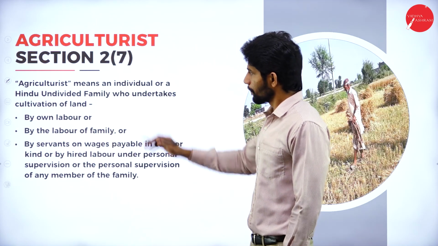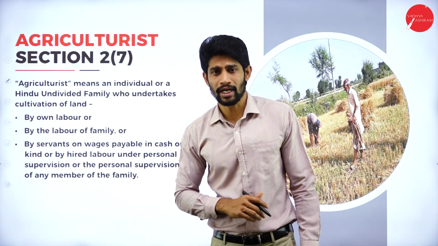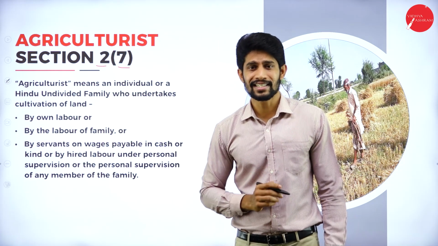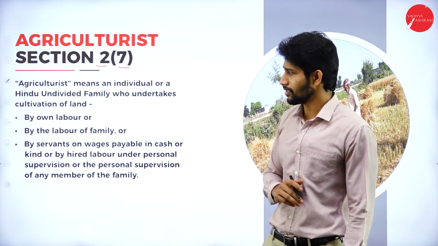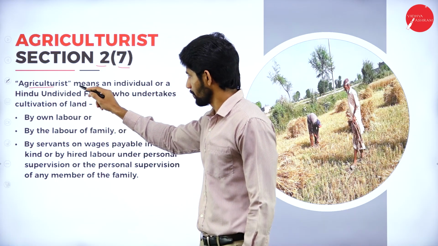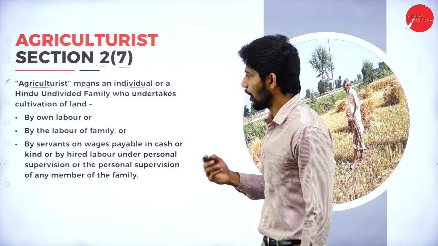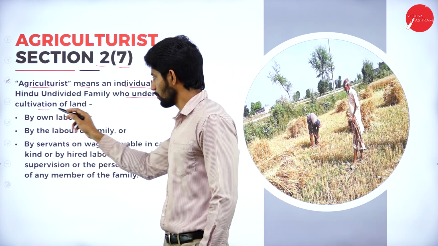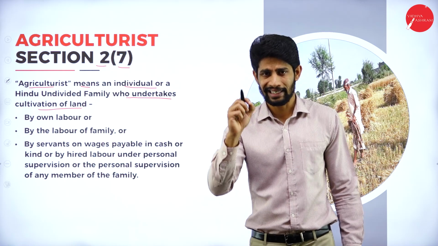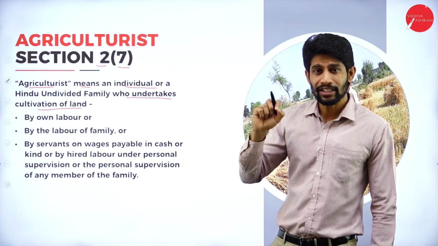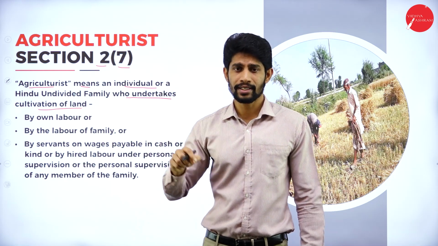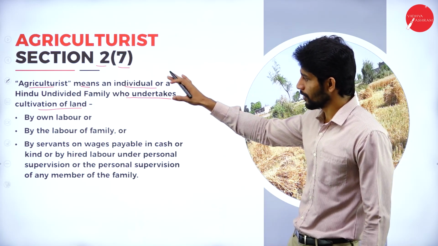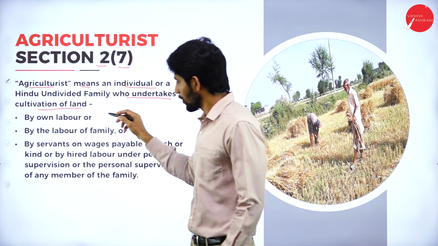Moving further, agriculturist. So who is called an agriculturist? According to section 2 subsection 7 of GST Act 2017, agriculturist means an individual or a Hindu undivided family who undertakes cultivation of land. So the first part of the definition is any individual or any Hindu undivided family who undertakes the activity of cultivation of land by own labor.